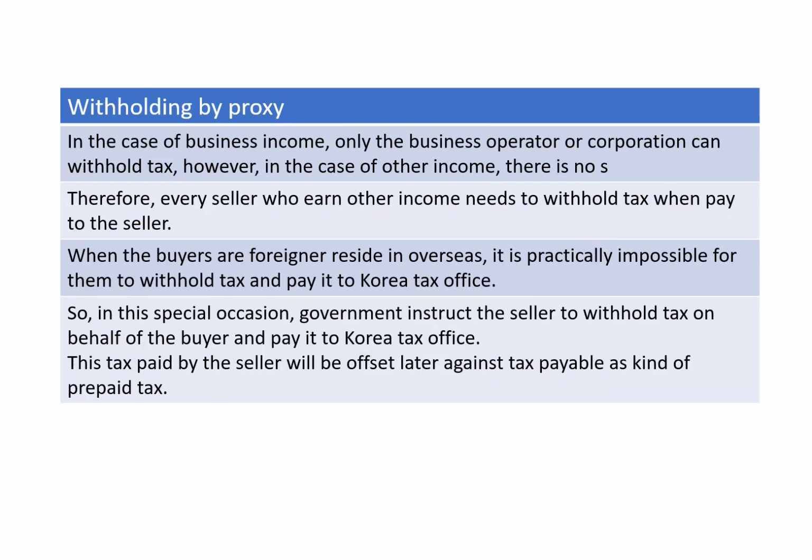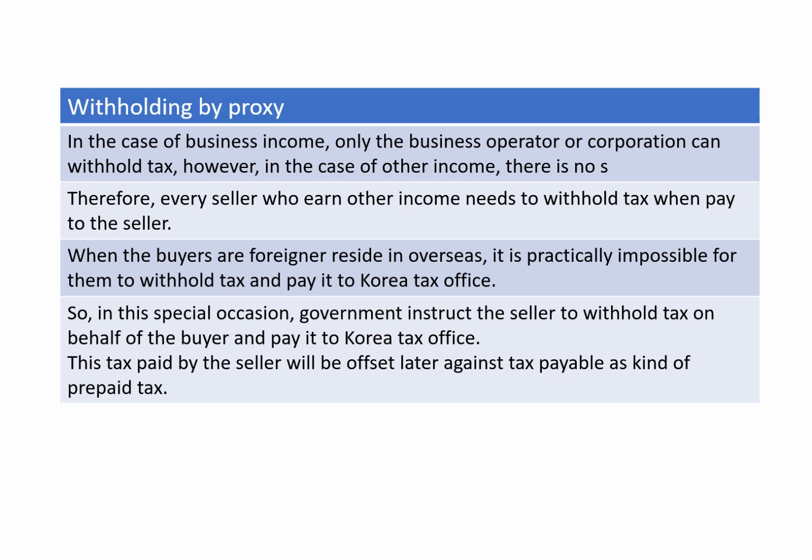Withholding by proxy. In the case of business income, only a business operator or corporation can withhold tax. However, in the case of other income, there is no such limitation. Therefore, every buyer who pays other income needs to withhold tax when paying the seller.